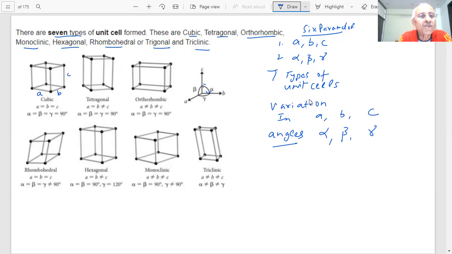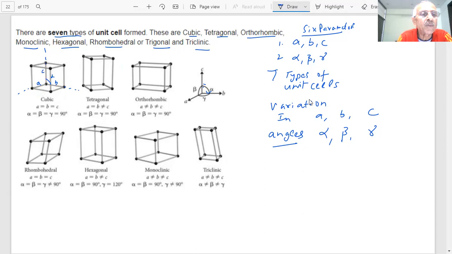So for the three angles, student, you can take any side. Let me put it this way, not like this, because I am drawing these axes now. This is my axis A, this is my axis B, this is my axis C. Opposite to A, what angle do you have?